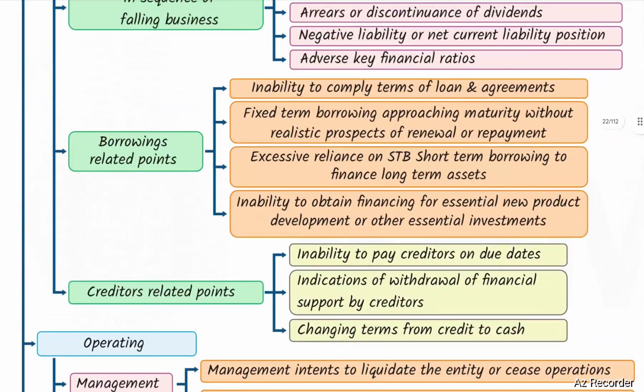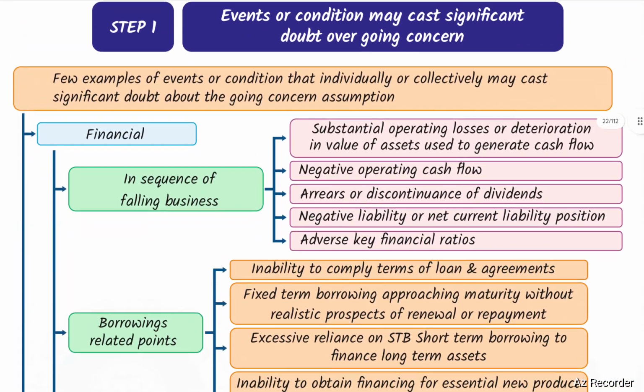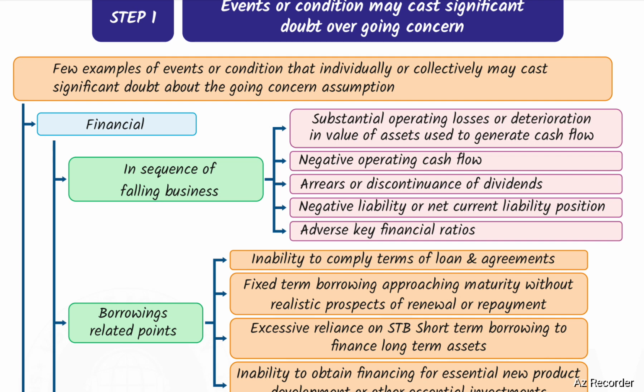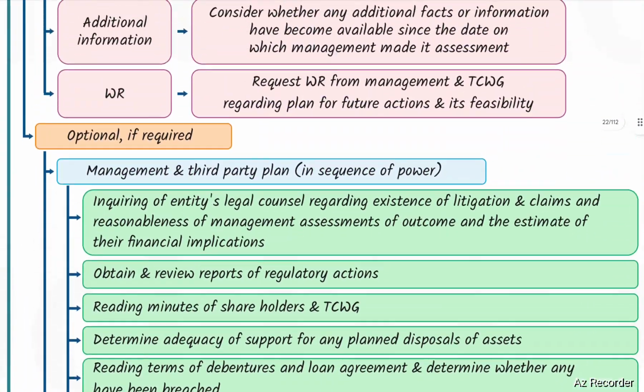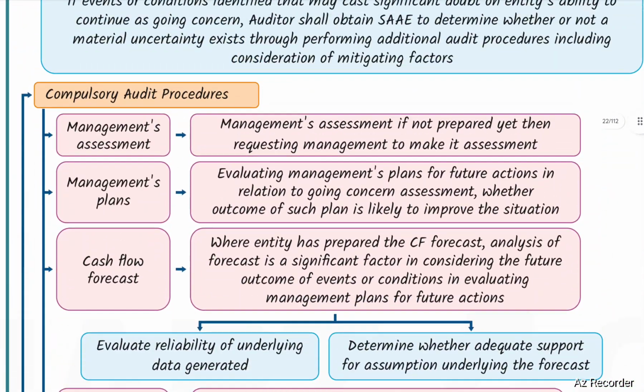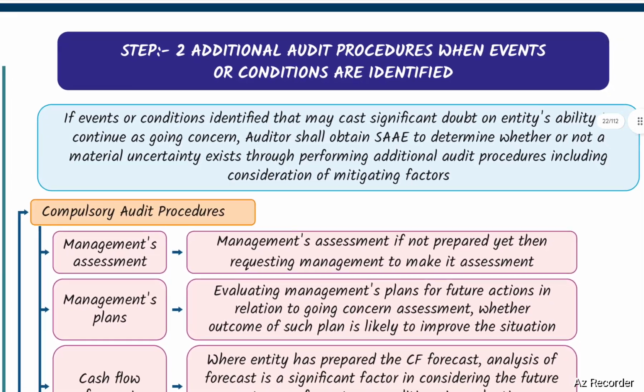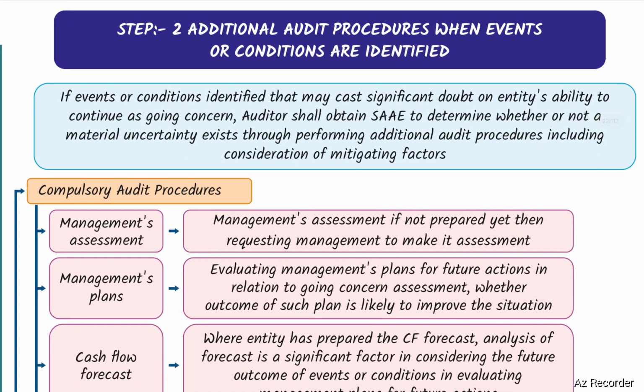These are the examples of events or conditions that individually or collectively may cast significant doubt about the going concern assumption. Next, step number two, additional audit procedures when events or conditions are identified.